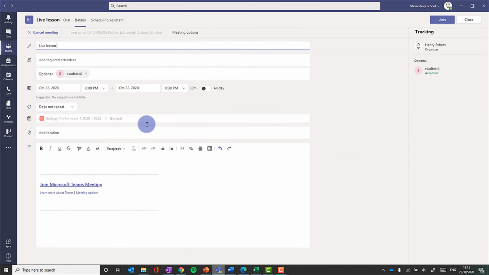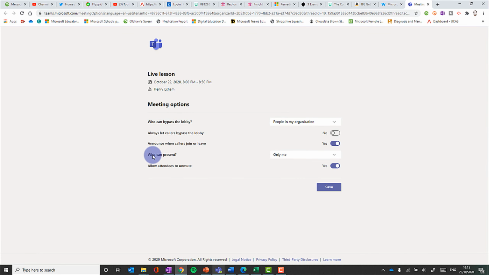So to switch that on, I click on the meeting and I go to this button here, Meeting Options. This will open it up in a browser, and all I've got to do is do this option here, Who Can Present, and I can switch that to any of these options here. So I'm going to pick everyone for this one. Okay, there's also some other quite useful options that you can have a look at there. So I'm going to click Save, and that also means students can present in this meeting.